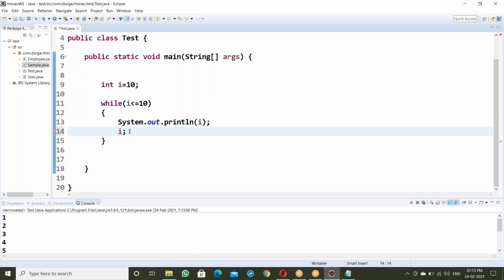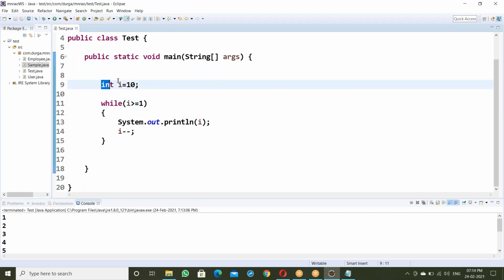Next, what is the condition? If it is the increment case, it's less than or equal to. No, it's a decrement, i is decreasing, right? Decreasing means the condition is reversed: greater than or equal to 1. That's it. Increment case is less than or equal to. Decrement case is greater than or equal to.